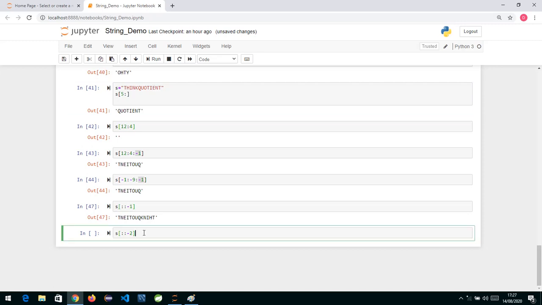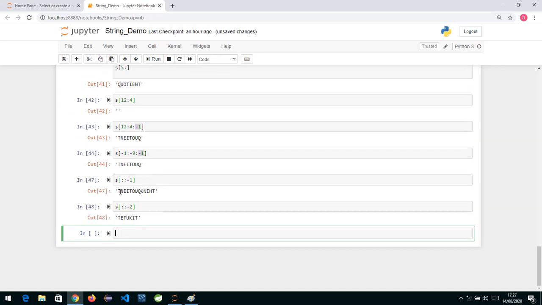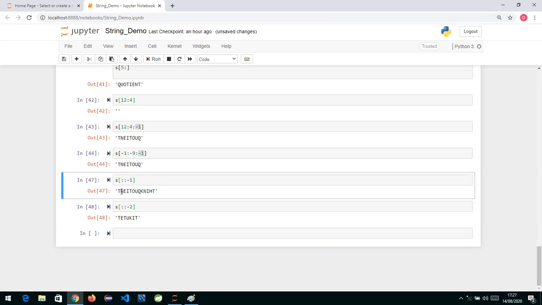If you see the output, it has taken this T, then skipped N, then taken E, skipped again, taken T, then again U. So in this whole string, it has taken every alternate character.